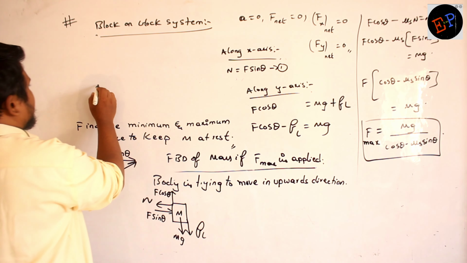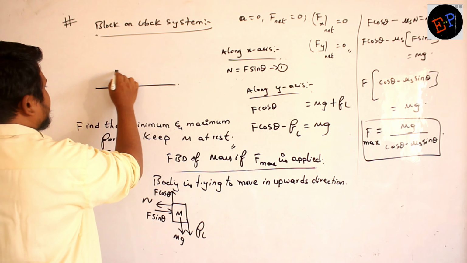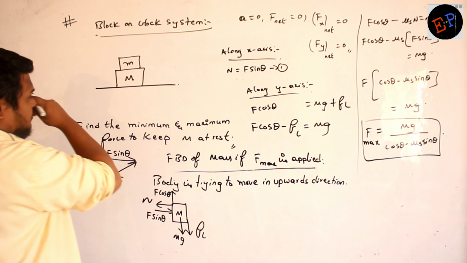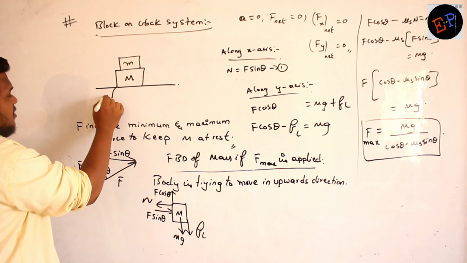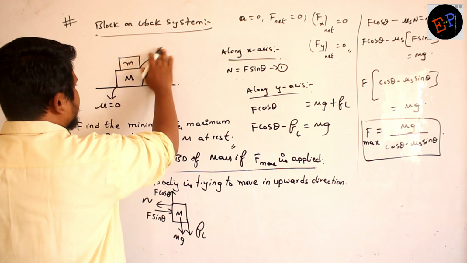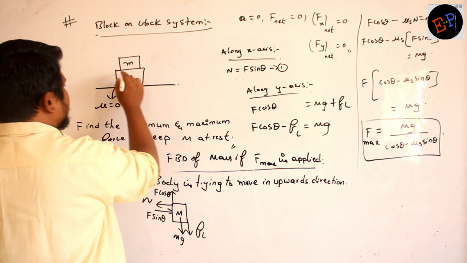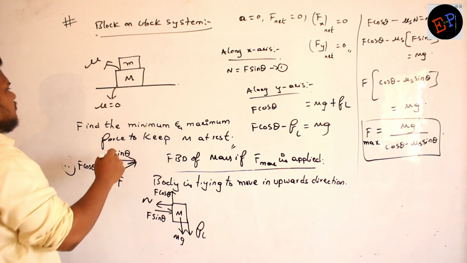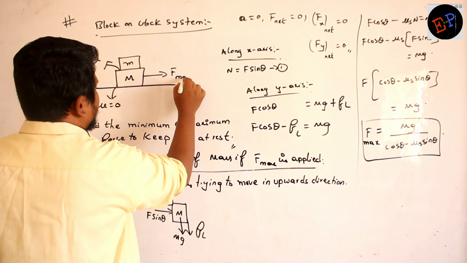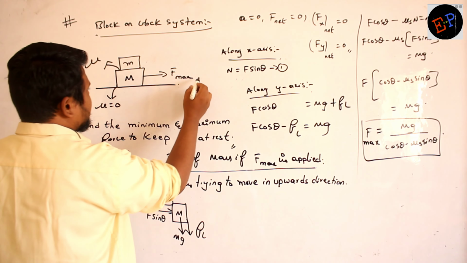Clear? So consider this is a body of mass capital M and this is a body of mass small m. In between small m and the ground there is no friction, let us consider, but in between small m and capital M there is some friction, and that friction coefficient is mu. Now the question is, what is the maximum force I can apply on small m such that